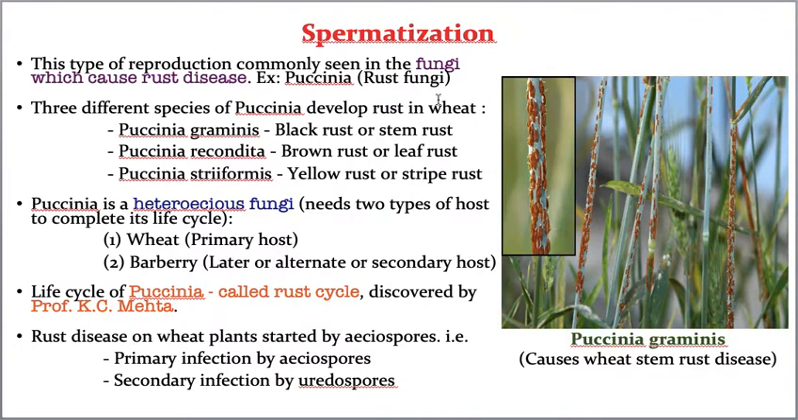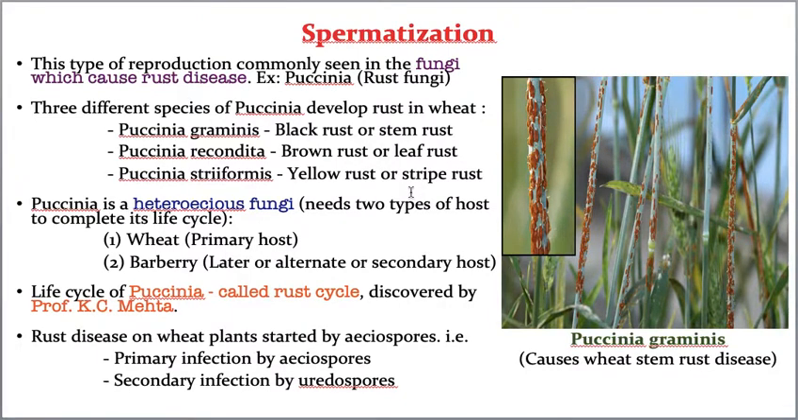For example, Puccinia graminis causes stem rust, whereas Puccinia recondita produces leaf rust, that means leaf rust symptoms will be there, whereas Puccinia striiformis causes stripe rust, which is also called yellow rust. So like that you can see various types of rusts caused by various types of Puccinia, that means rust fungi.